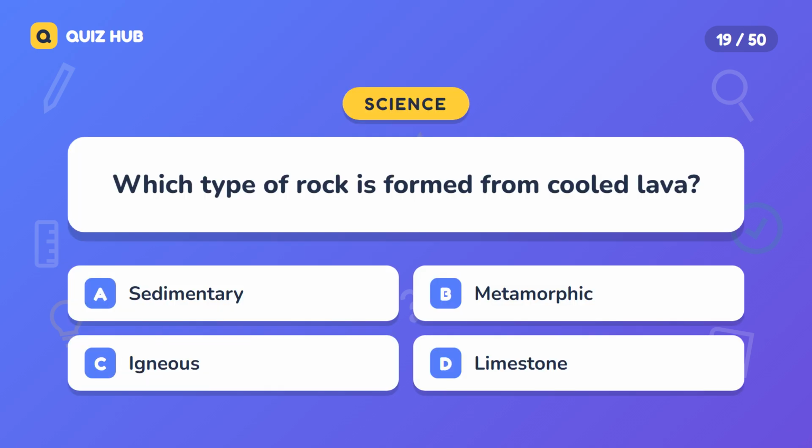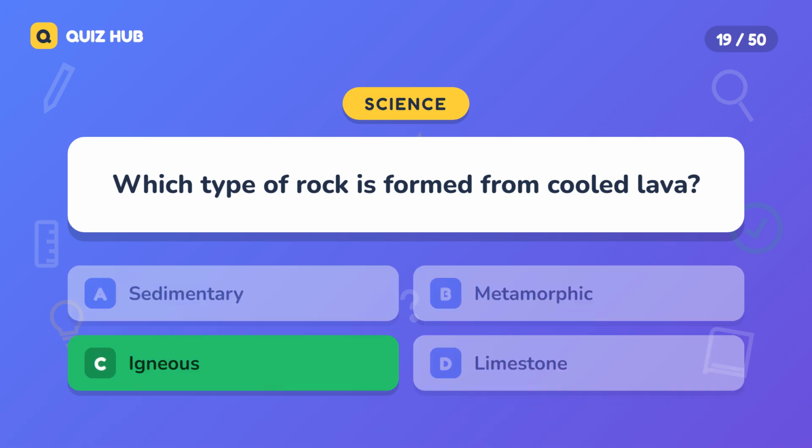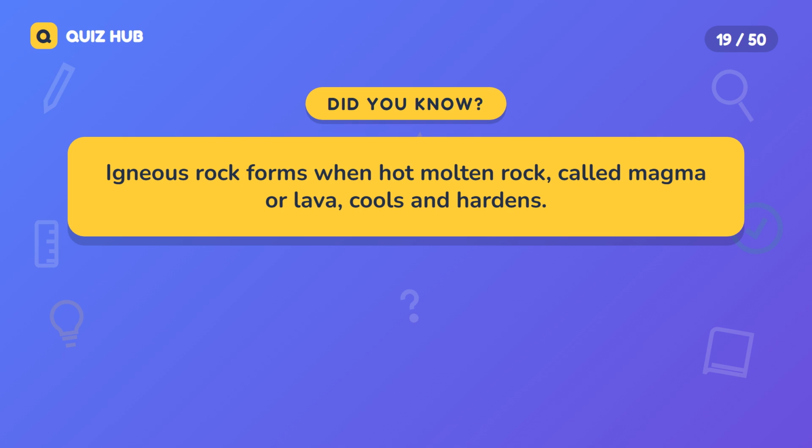Question 19. Which type of rock is formed from cooled lava? A. Sedimentary. B. Metamorphic. C. Igneous. D. Limestone. The correct answer is igneous. Igneous rock forms when hot molten rock, called magma or lava, cools and hardens.